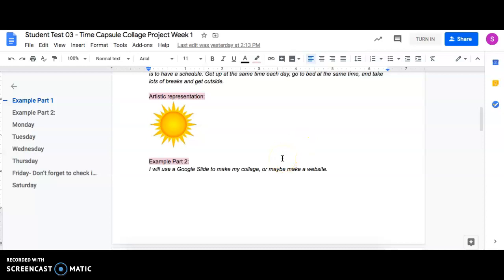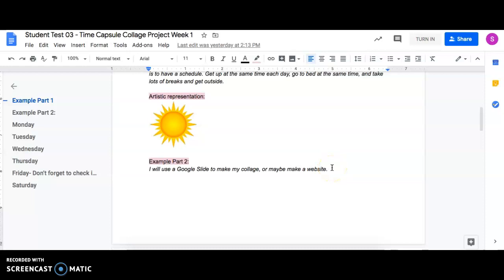So that's it. This week you're journaling. You are going to find, again, artistic representations of your day. And then on Saturday, you're just giving me a quick brainstorm. Doesn't need to be any longer than this, of what you are thinking about doing for your project.